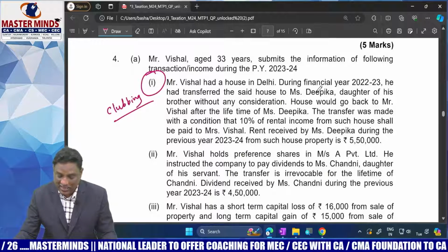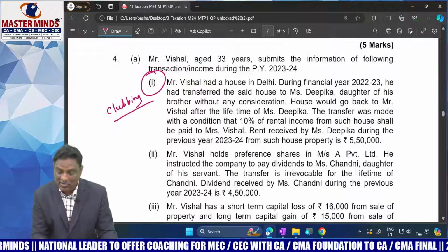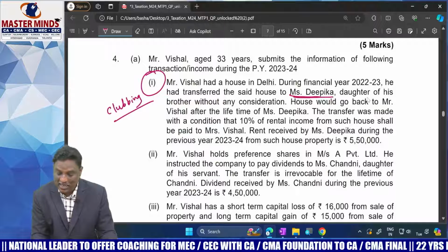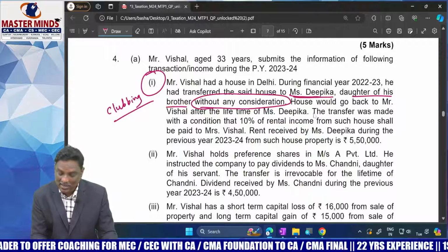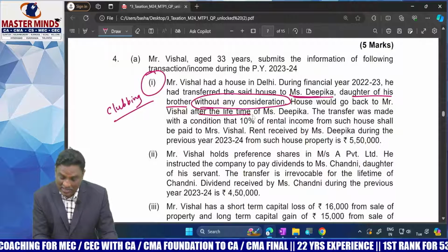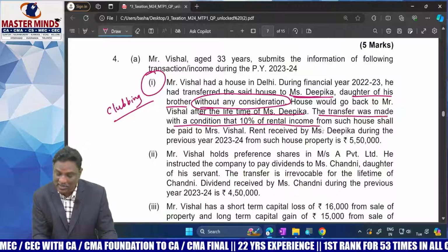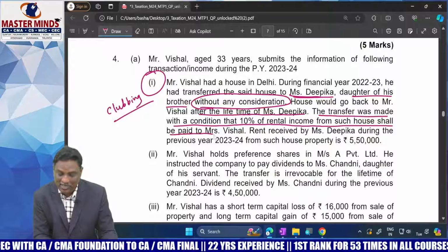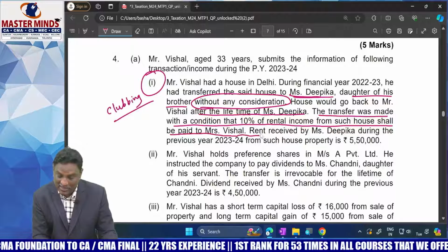Vishal had a house in Delhi. During the financial year 22-23, he had transferred the said house to Miss Deepika, daughter of his brother, without any consideration. The house would go back to Mr. Vishal after the lifetime of Deepika, but he made the transfer with a condition that 10% of rental income from such house property shall be paid to Mr. Vishal.